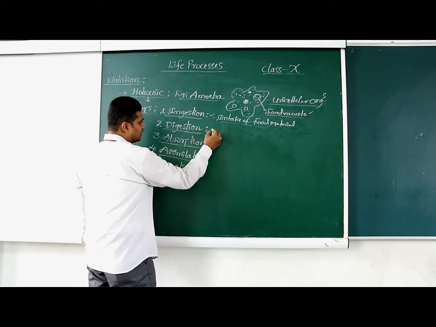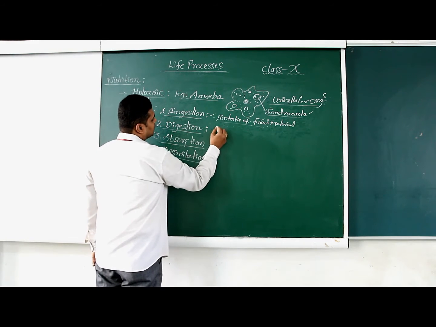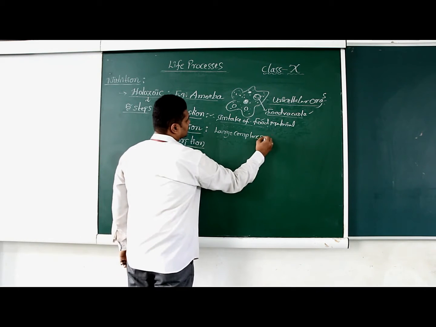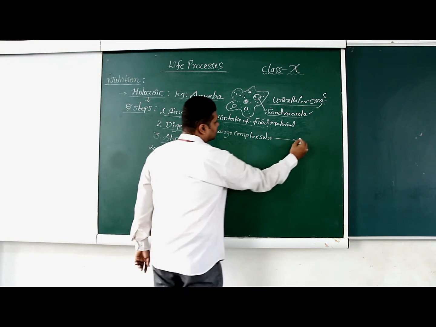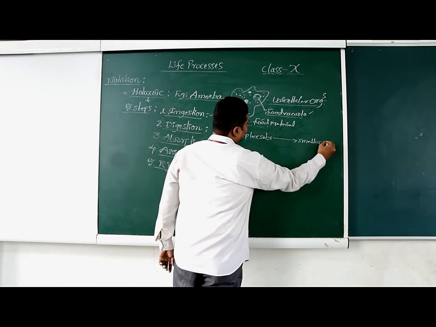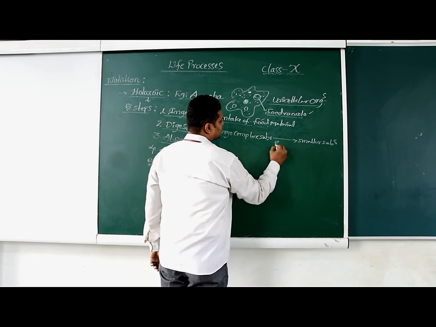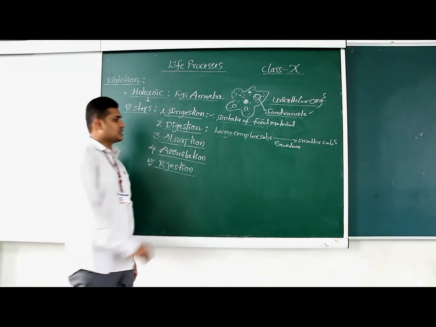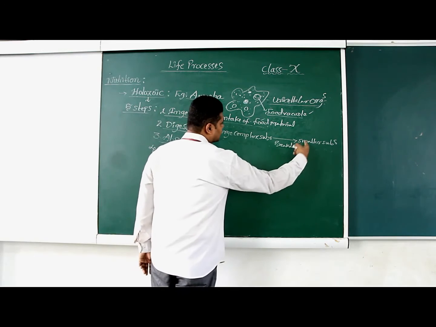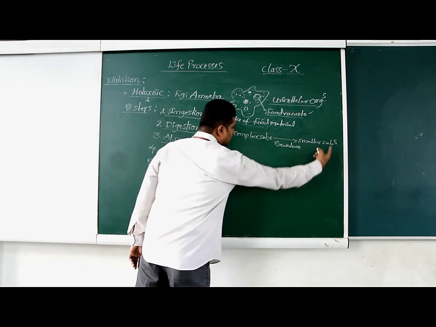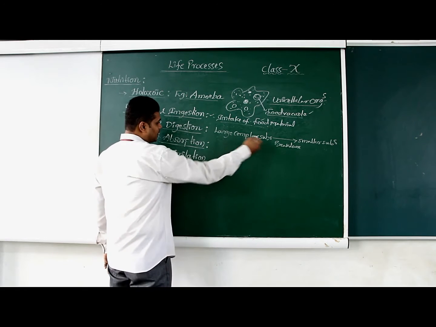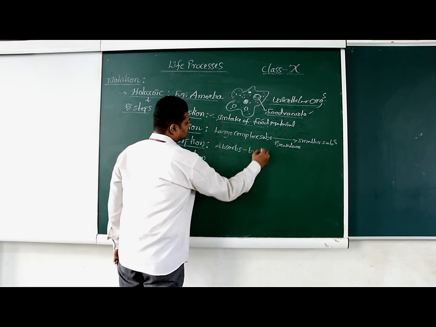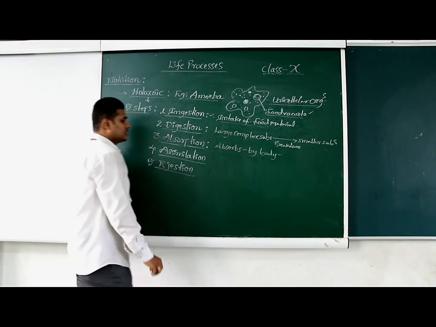After intake of food materials, these large complex substances are broken down into smaller substances, which is simply called the digestion process. And after digesting these large complex substances into smaller substances, the food substances can be absorbed by the body of the amoeba, which is simply called absorption.